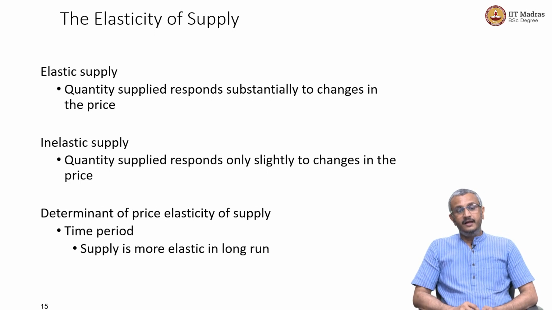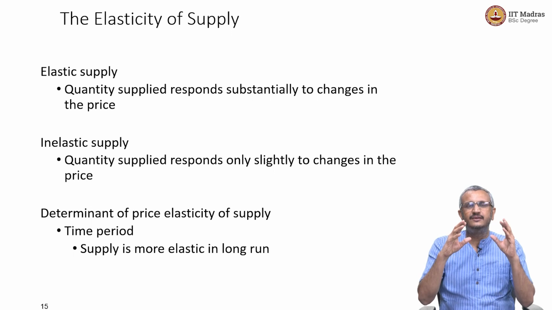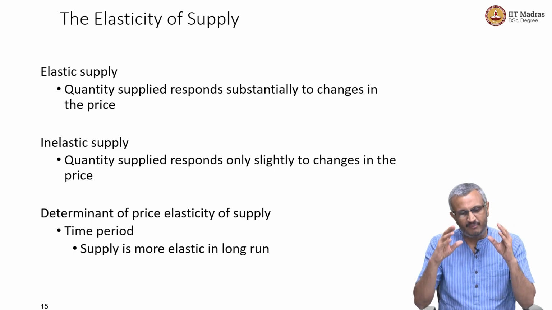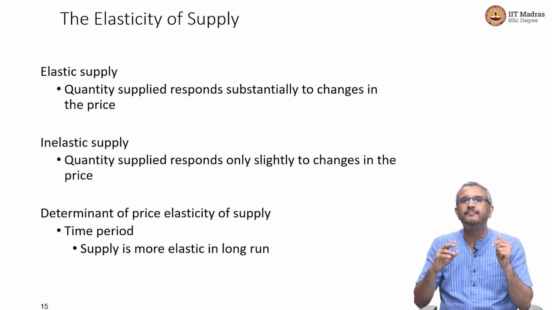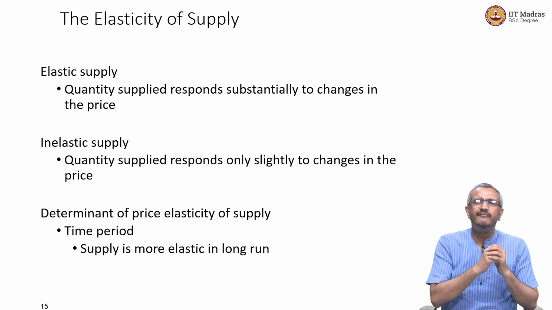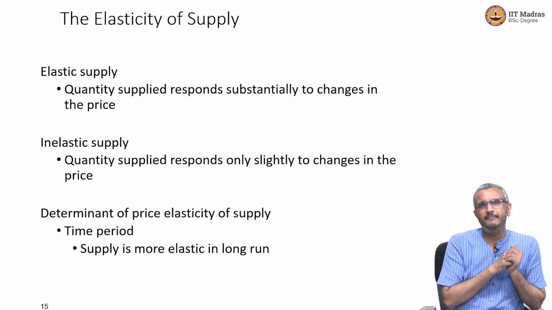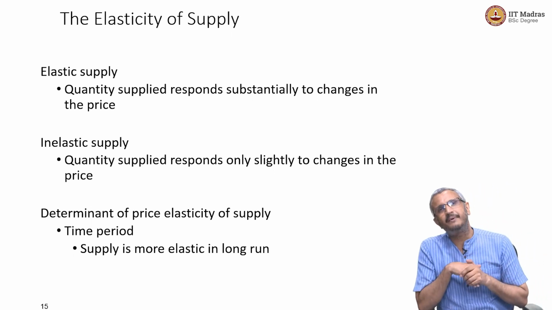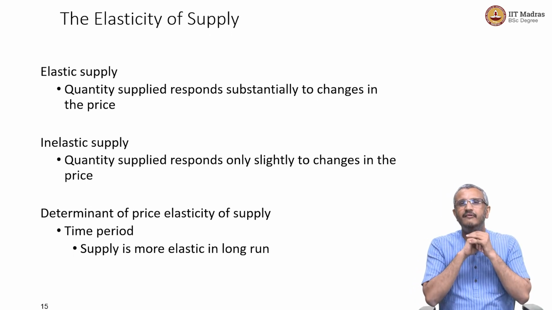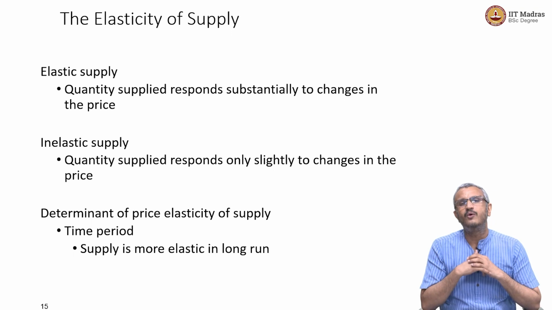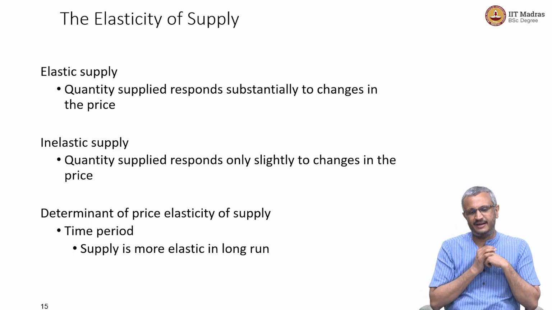Now, like how we classified goods in terms of elasticity of demand, we can actually classify goods in terms of elasticity of supply. Certain goods have very high elasticity in supply. We call it elastic supply. That is, quantity supplied responds substantially to changes in price. When there is inelastic supply, quantity supplied responds only slightly to changes in price.